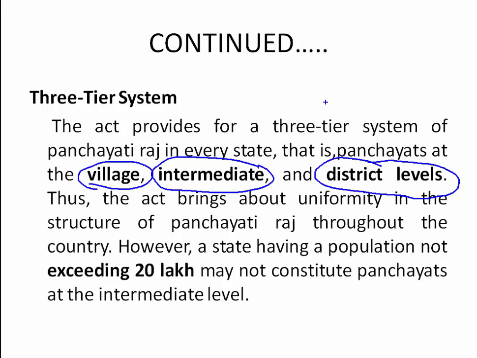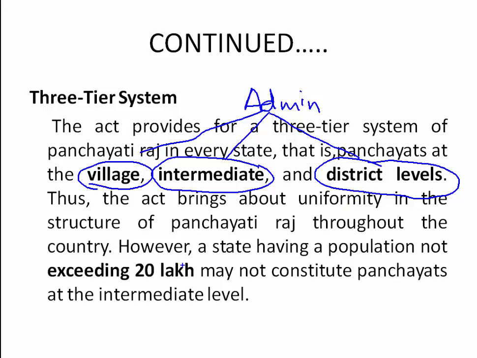Okay, so the administration of a state is divided into 3 tiers: village, intermediate, and district level.